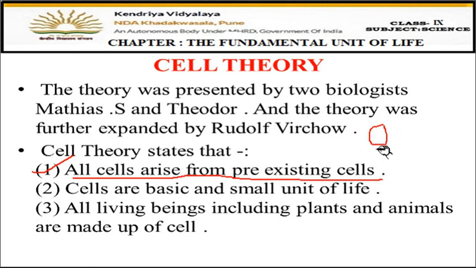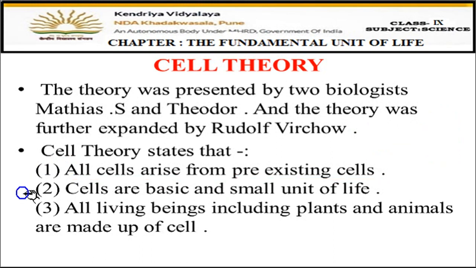This is the existing cell which is present now. So what will this cell do? This cell will divide and will break into two cells. This single cell will form two cells after division. This is how the new cells are formed. So all the cells arise from the pre-existing cells. Already existing cells divide and then they give rise to the new cells. This is the first point of the cell theory.